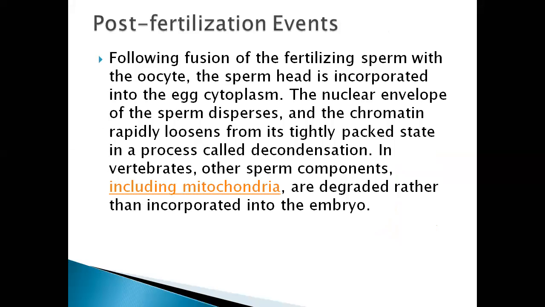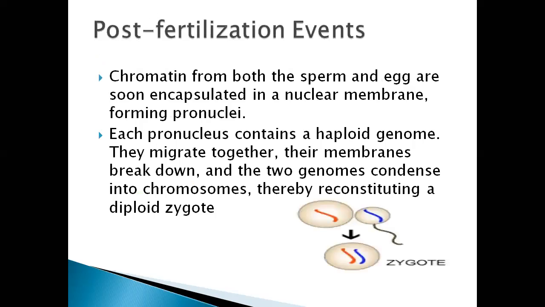Following the fusion of the fertilizing sperm with the oocyte, the sperm head is incorporated into the egg cytoplasm. The nuclear envelope of the sperm disperses and the chromatin rapidly loosens from its tightly packed state in a process called decondensation. That chromatin is going to be decondensed in the form of chromosomes. In vertebrates, other sperm components, including mitochondria, are degraded rather than incorporated into the embryo.